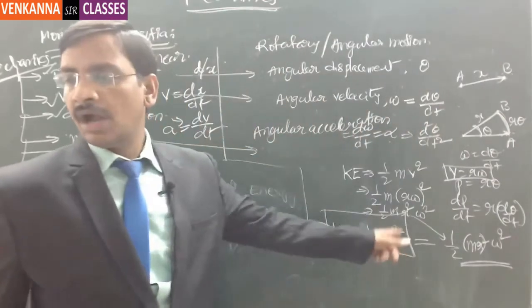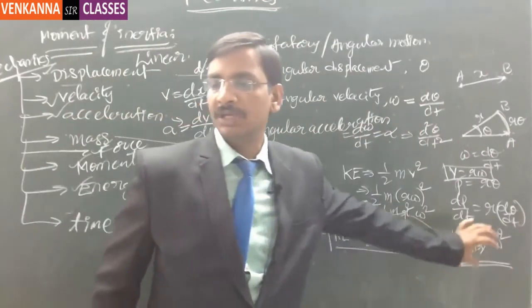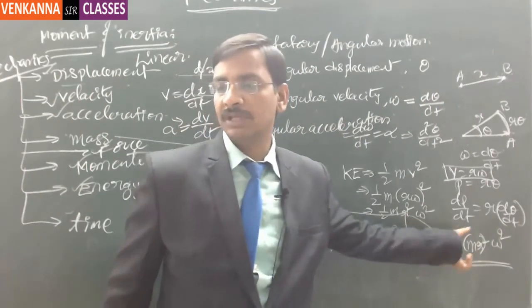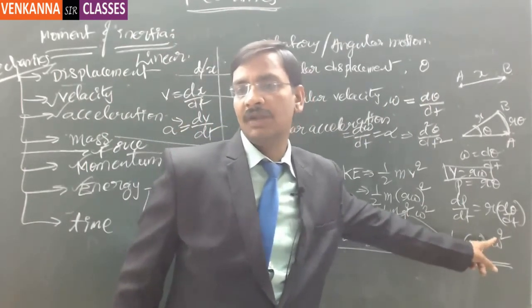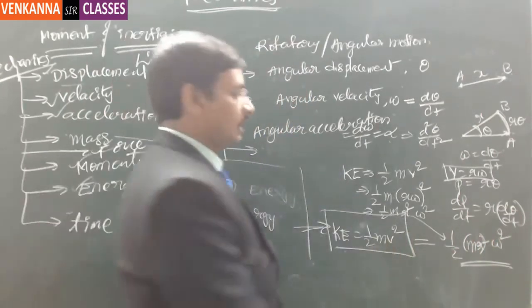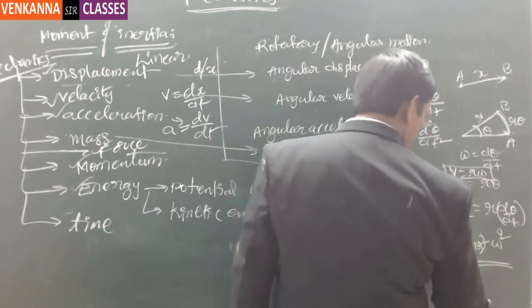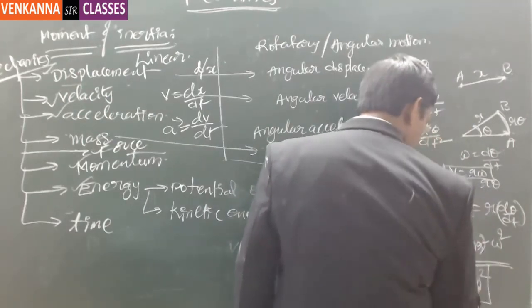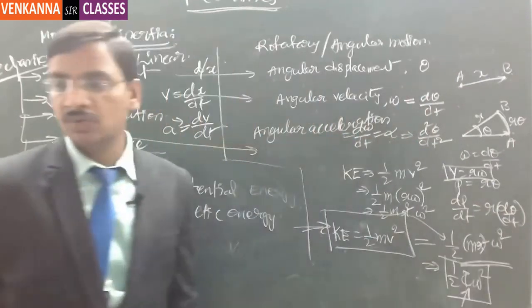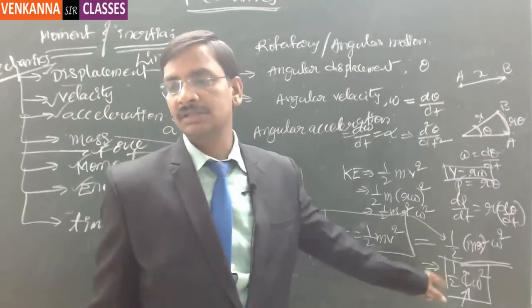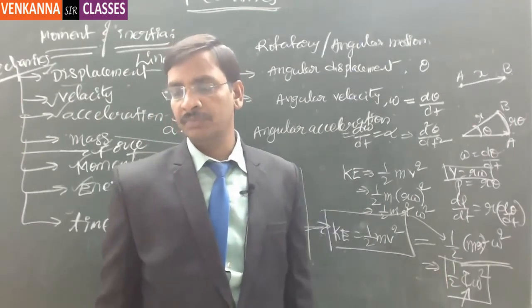Now actually I have brought half mv square into the form of something into omega square. This is the angular velocity and this is the linear velocity. Got it? Now this can be treated as half I omega square. And this I is the important factor we are going to discuss, which will occupy one particular topic for us, that is the moment of inertia.